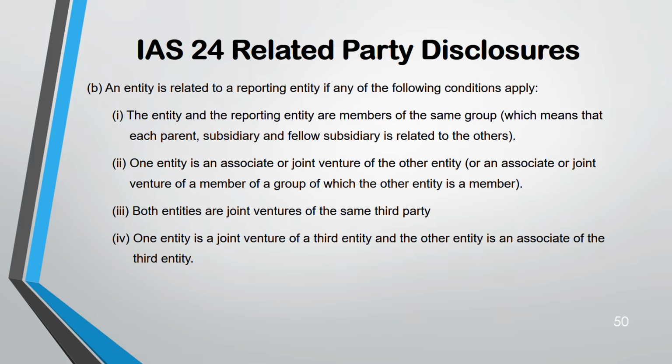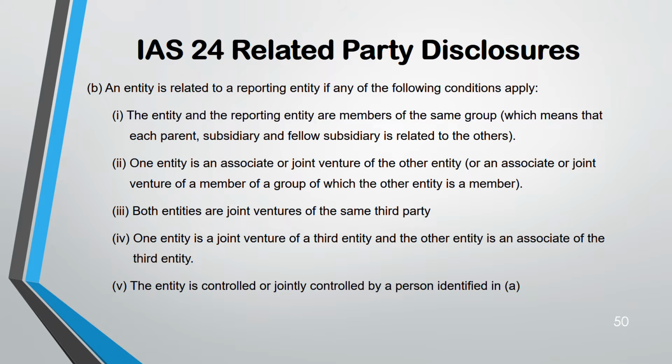Keep the third entity in the middle position. That third entity, as a joint venture, has an associate also. So that associate and that joint venture become related because they have the same third entity. Understand? Now, fifth, the entity is controlled or jointly controlled by the person identified in A.